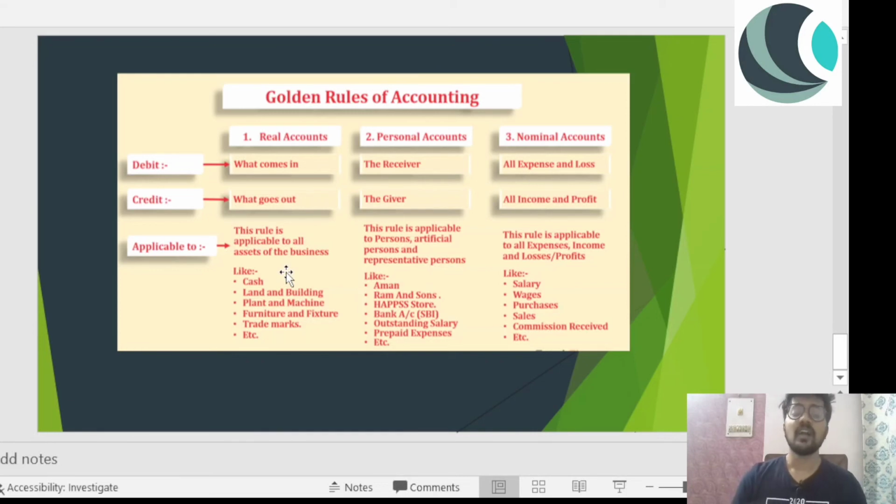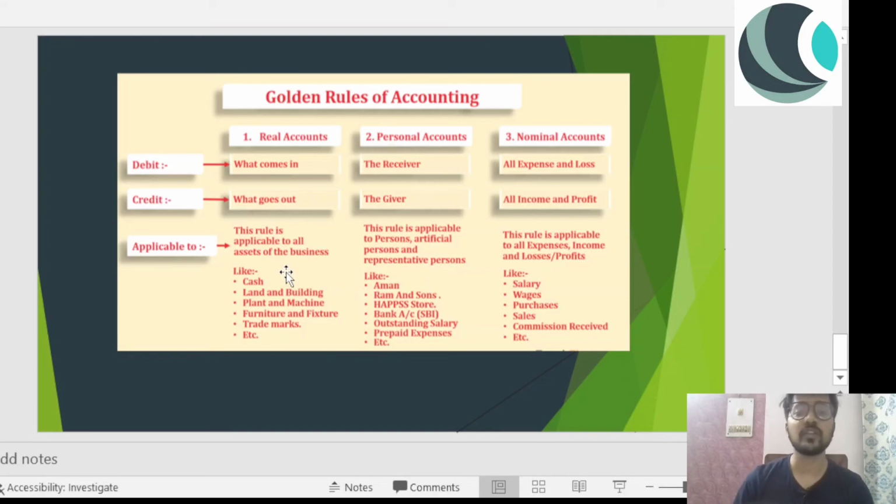Lastly, the third, nominal account. We are talking about all expenses and losses. While we are talking about nominal account, we have to remember that the rule is applicable to all the expenses, income, losses and profit, like salary account, wages account, purchases account, sales account, right? If we are making any profit while we are selling something, we'll credit that. And if we are making any losses while we are selling or buying something, we'll do the debit, right? So debit is all expenses and losses, credit is all income and profit. So these are the three accounts.